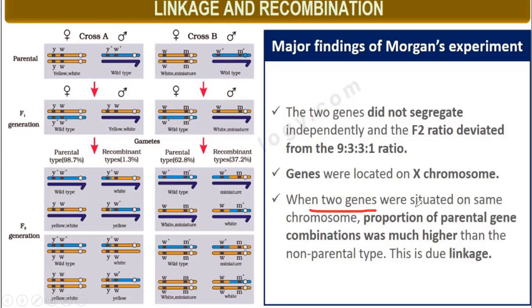When two genes were situated on the same chromosome, the proportion of parental gene combination was much higher. Here see, parental combination is much higher than the non-parental type. This is due to linkage. Why is non-parental combination less? It is because of linkage.